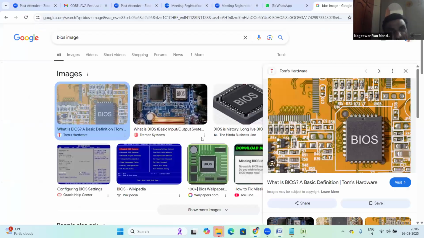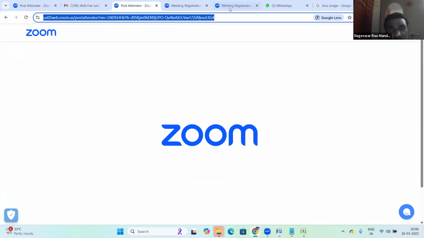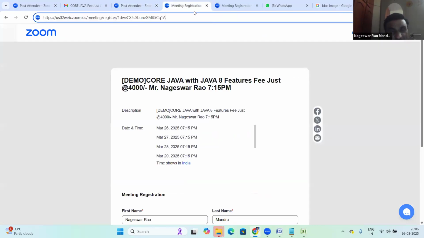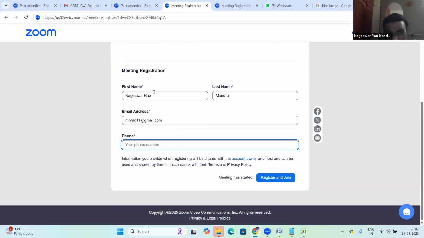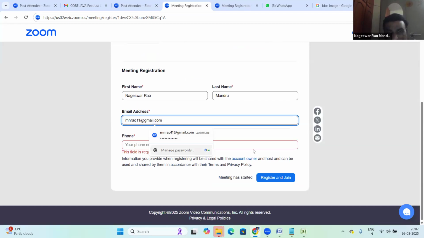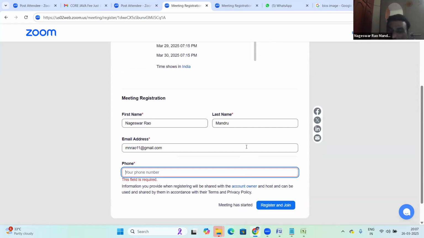For example, I think today you have registered, right? See this form, that registration form, with first name, last name, email address, phone number, and all that. This registration form is front end.